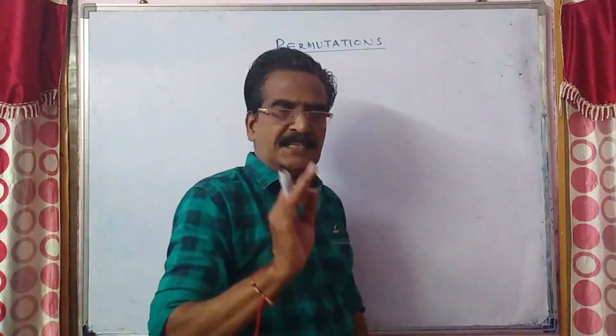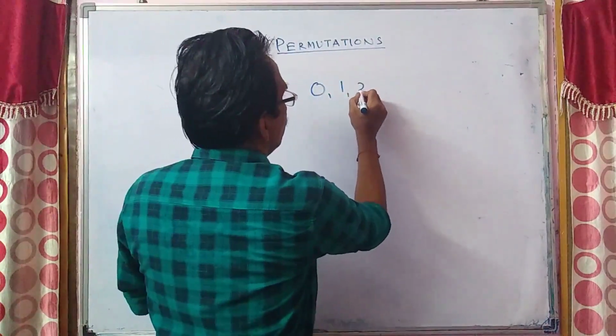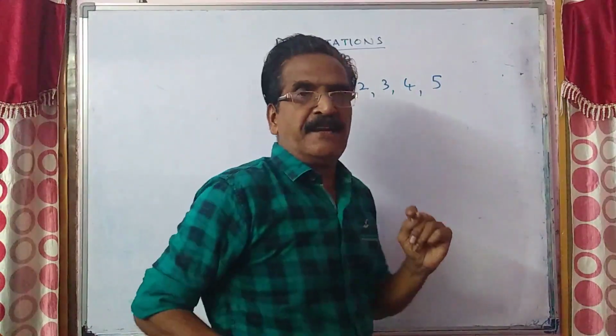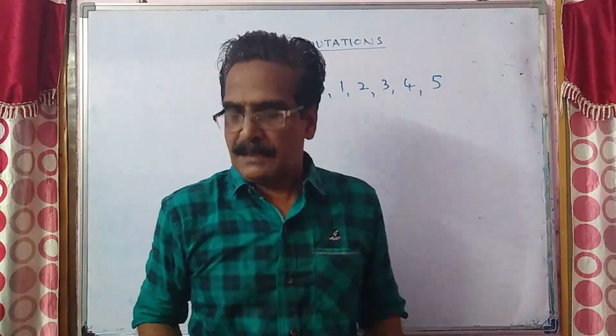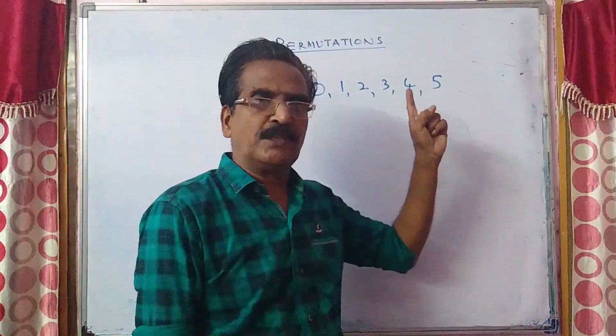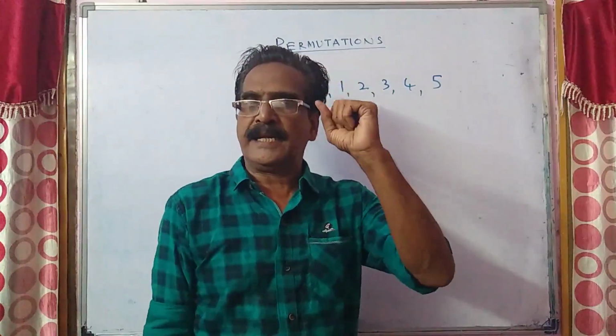How many 5-digit numbers can be formed by using the digits 0, 1, 2, 3, 4, 5 which are divisible by 3?